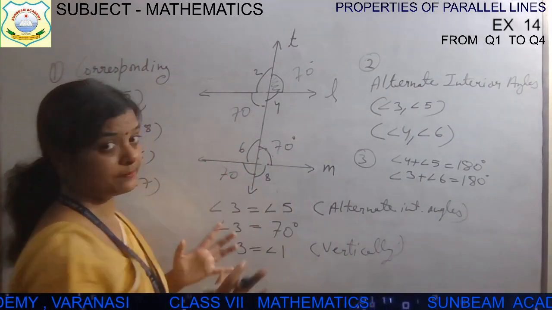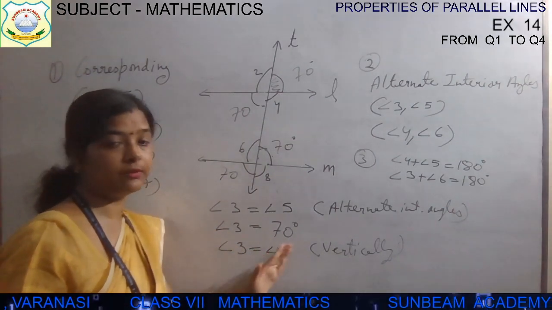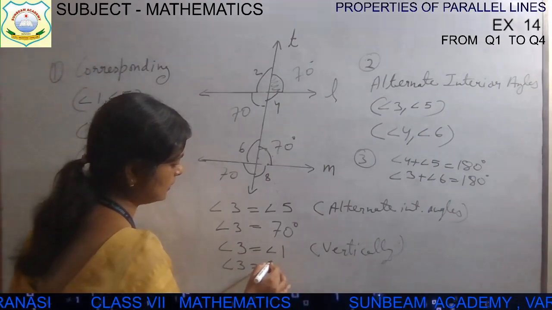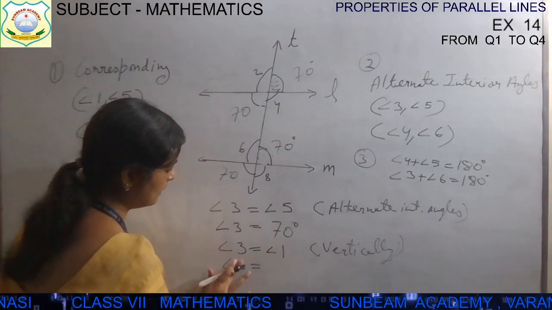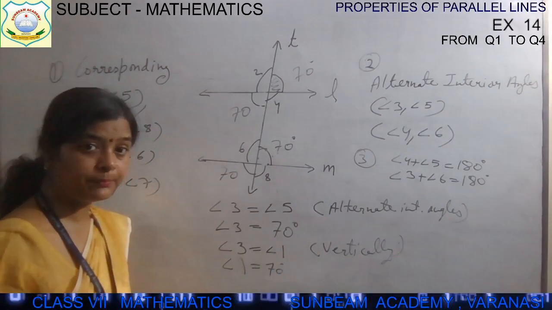Now the next step. Each value you will write in this way, why it is equal to that, and then angle 3 is equal to angle 1 and angle 1 is equal to 70 degree. So each and every step you have to write.